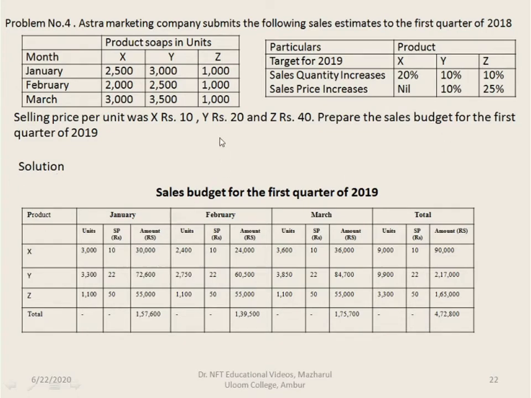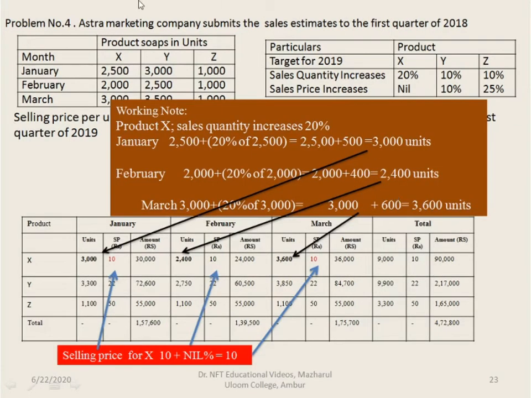So we'll prepare the sales budget for the first quarter of 2019. For that, first we will prepare the working notes for X, Y, and then Z. So here, as it is told, the sales quantity increases by 20% for X. For the month of January, 2,500 plus 20% of 2,500. So 2,500 plus 500 is 3,000 units.